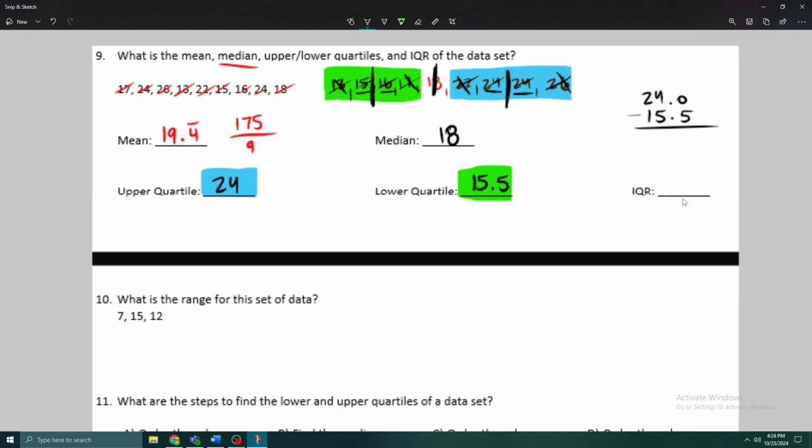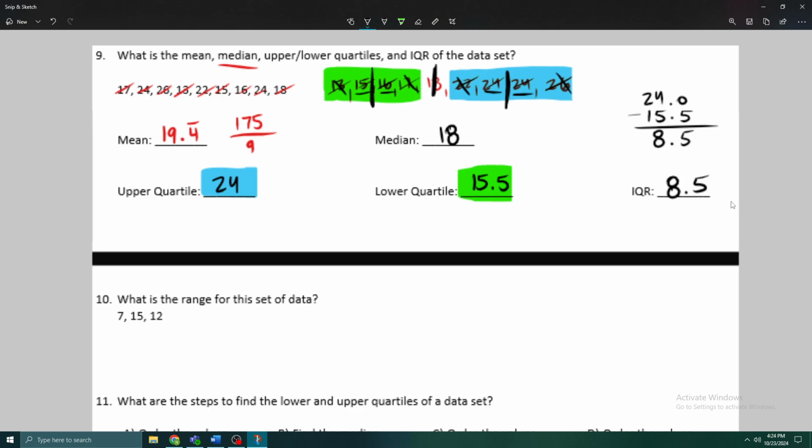So the way I like to do decimals just in my head is I'll drop this decimal down. I'll do this one first. 24 minus 15, that's 9. But I'm also subtracting 1/2 or 0.5 as well. So that's going to give me 8.5. So that's the way I like to think about decimals and doing them in my head. I get rid of the whole numbers first, and then it's a little bit of extra work.